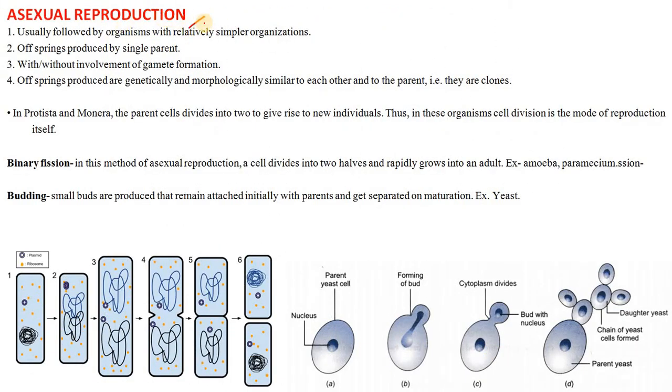So, asexual reproduction, what is it? It is usually followed by organisms with relatively simple organization. There is no tissue and organ level organization in them. The offspring is produced by a single parent with or without the involvement of gamete formation. Offspring produced are generally morphologically similar to each other and to the parent, that is, they are clones. Clone means identical copies.